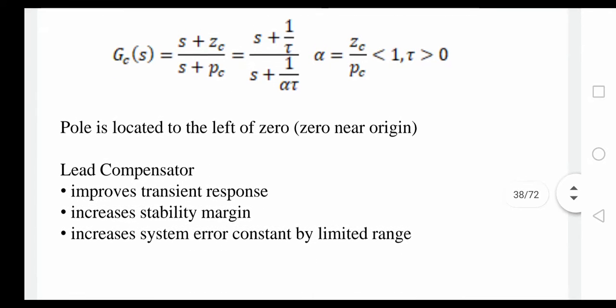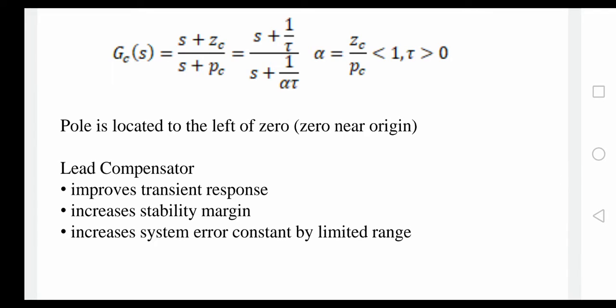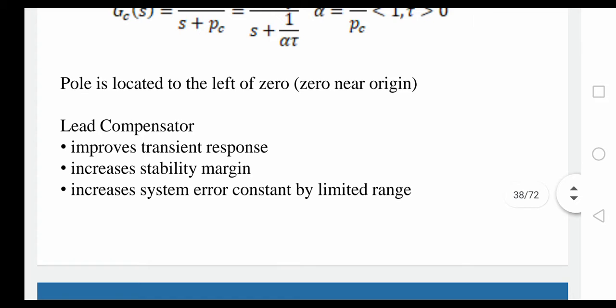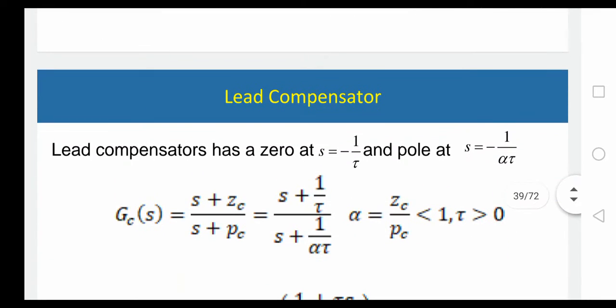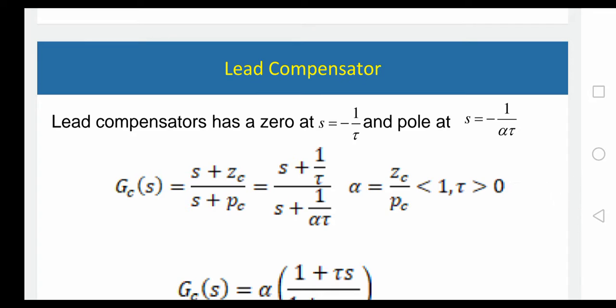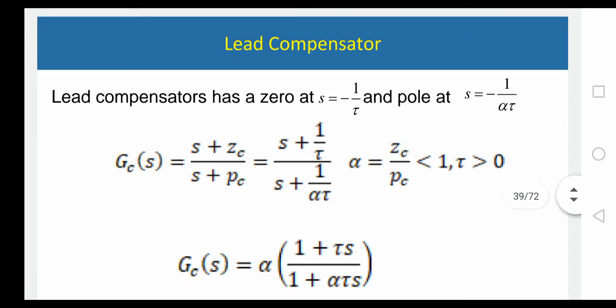The lead compensator improves the transient response, increases the stability margin, and increases the system error constant by a limited range. The lead compensator has a zero at S equals minus 1 by tau and a pole at S equals minus 1 by alpha tau. Substitute 1 by tau in place of ZC and 1 by alpha tau in place of PC.